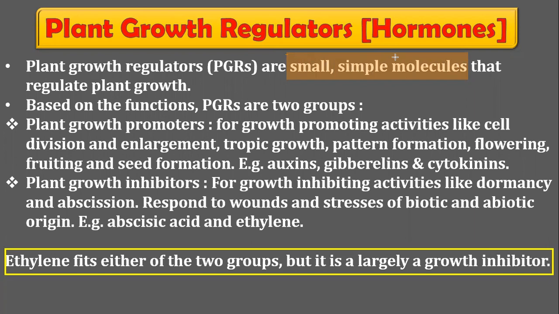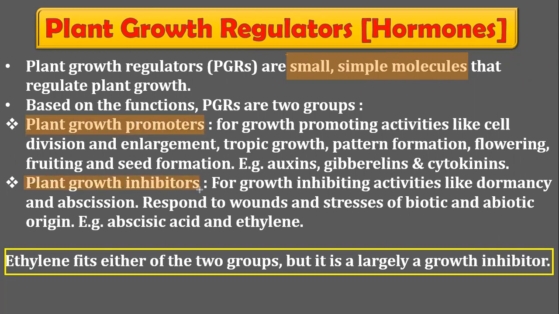In the same way, in plants, growth and development is regulated by certain plant growth regulators or plant hormones, also known as phytohormones. These are chemical compounds which regulate growth and development in plants, and mostly these phytohormones are organic. They may be of two types based on their function: plant growth promoters or plant growth inhibitors.